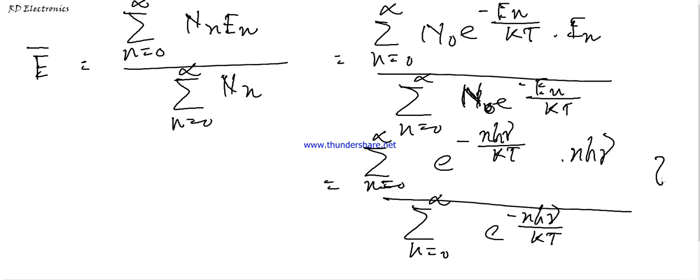Please note that. So this is our last expression of average energy. Clear?